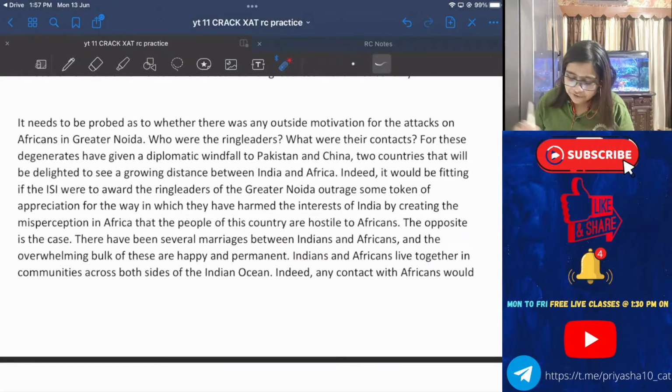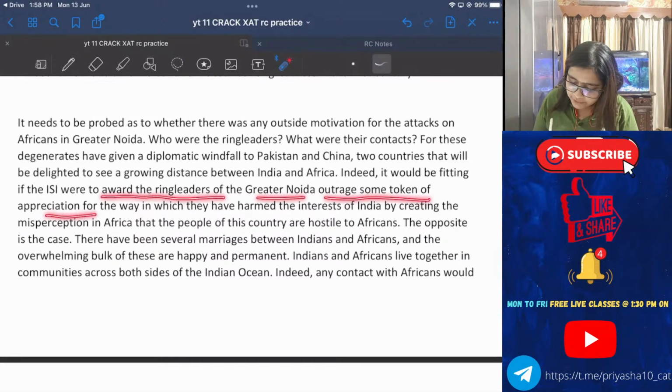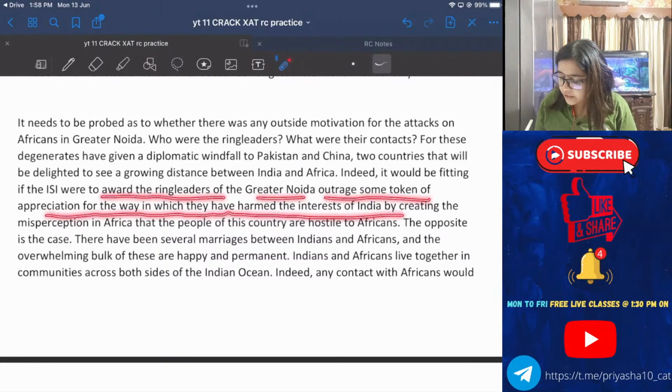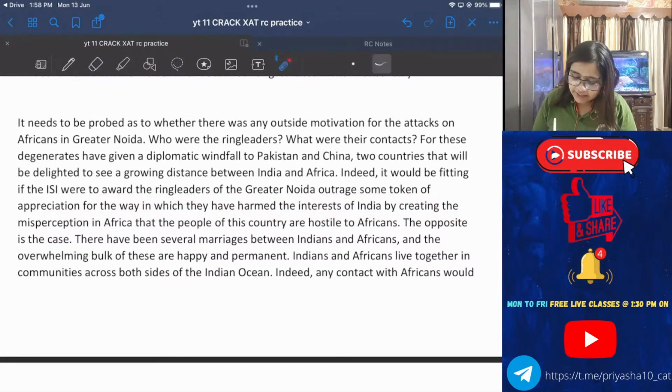Indeed, it would be fitting if the ISI terrorist group were to award the ringleaders of the Greater Noida outrage some token of appreciation for the way in which they have harmed the interests of India by creating the misperception in Africa that the people of this country are hostile to Africans.